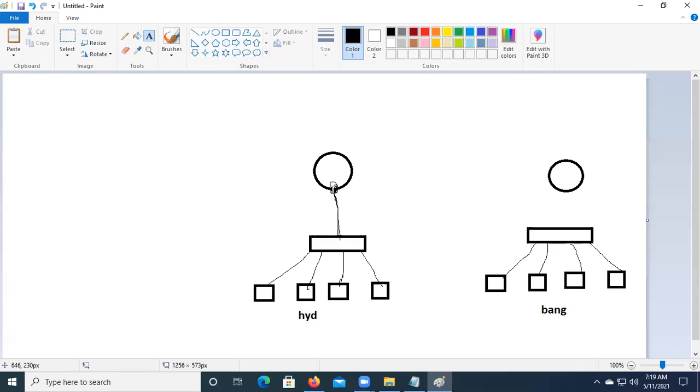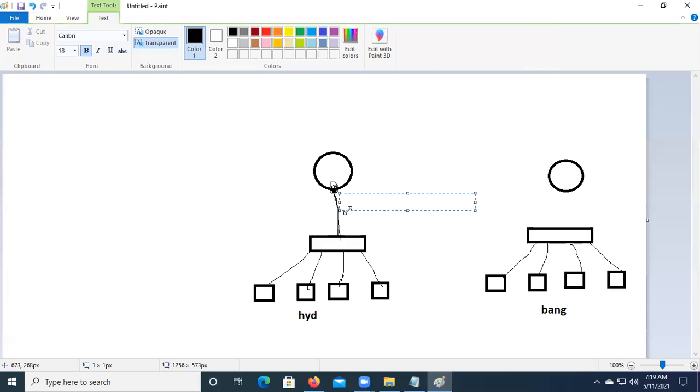The particular port on the router is called gigabit, or it can be fast Ethernet, or Ethernet. You can have any type of interface on the router.